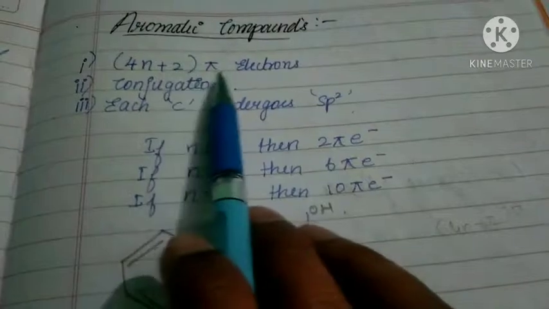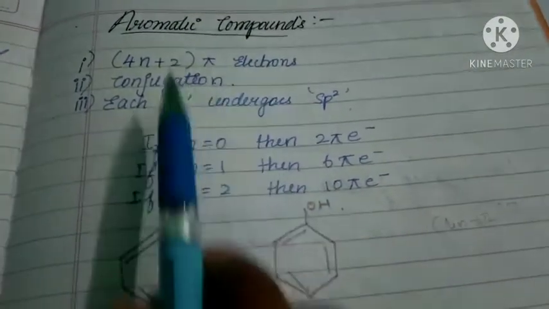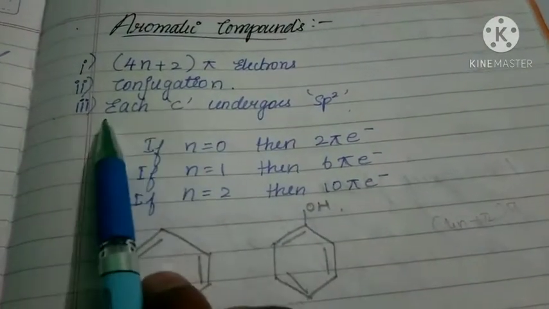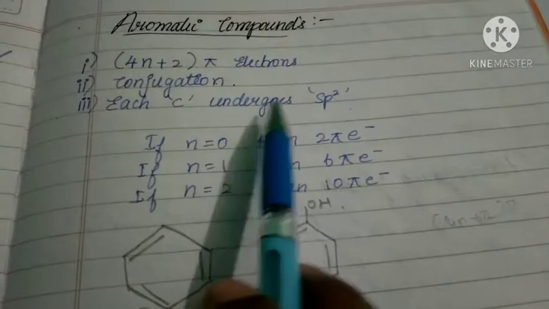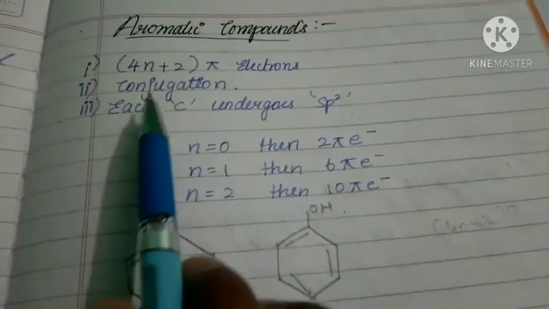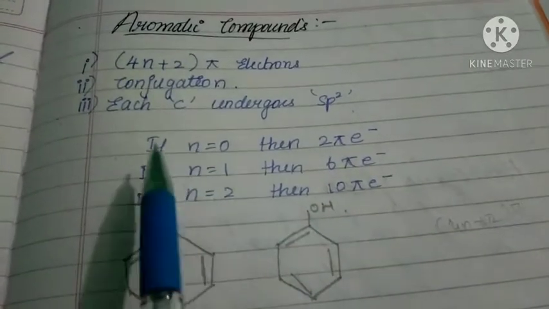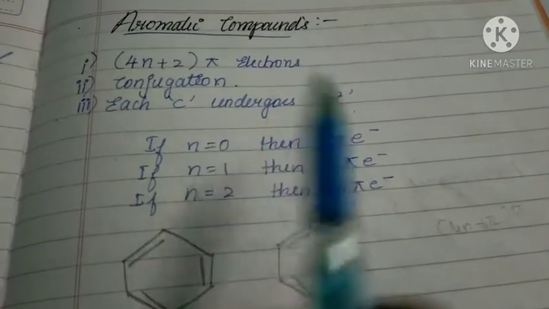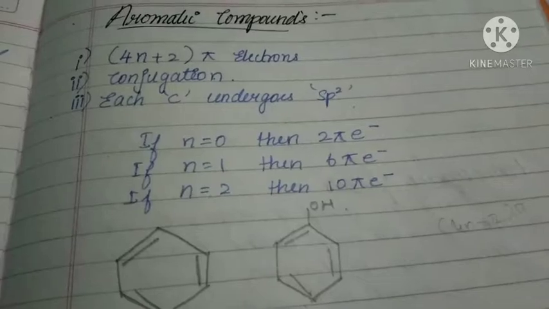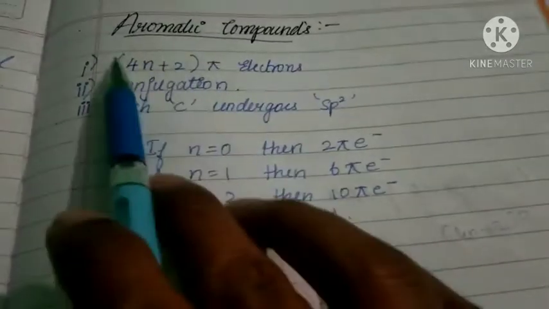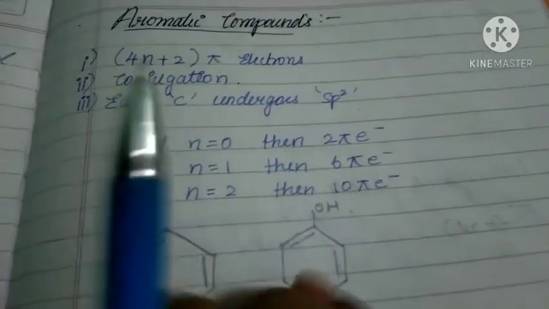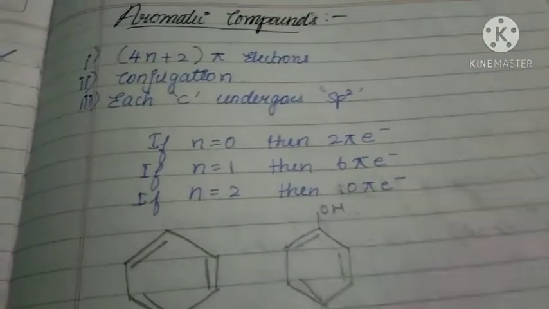If any rule is not obeyed by a given compound, then that compound is not said to be an aromatic compound. To show aromatic character, these three rules should be possessed by the given compound.